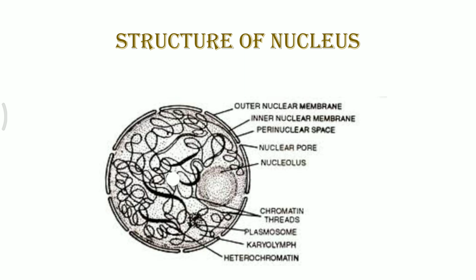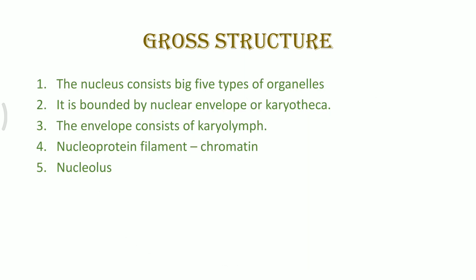We'll be studying in detail about each of these structures, but for now, let us focus on these few structures. The nucleus consists of 5 big types of suborganelles within itself. It is bounded by the nuclear envelope or karyotheca. It is filled with karyolymph, a jelly kind of fluid.